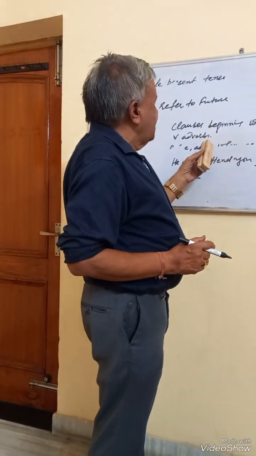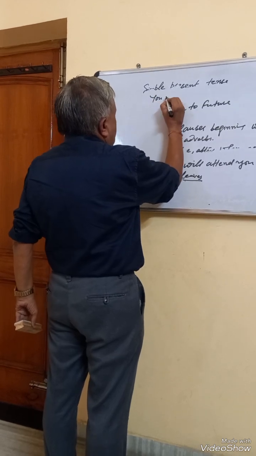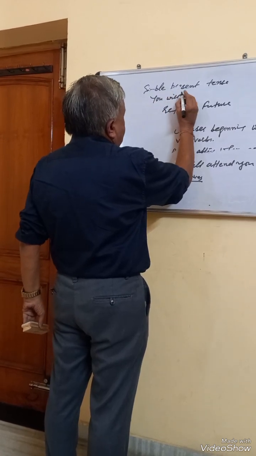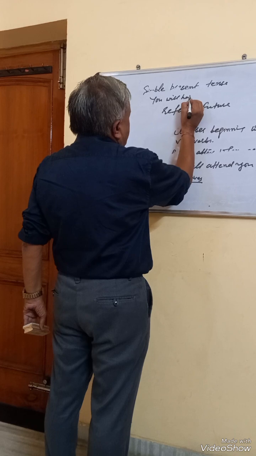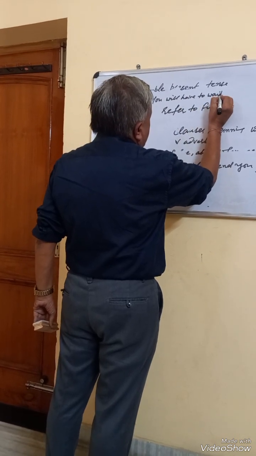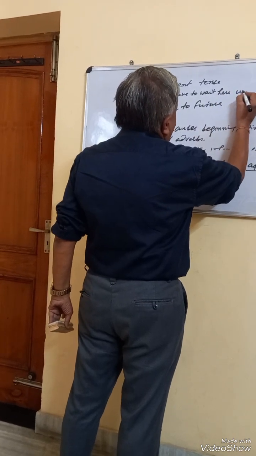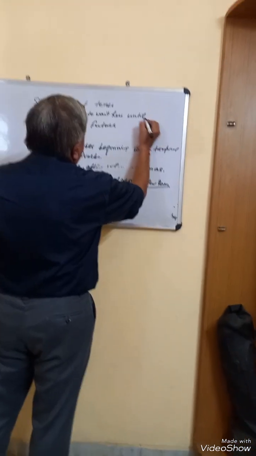So you can frame a sentence as: You will have to wait here until I return.